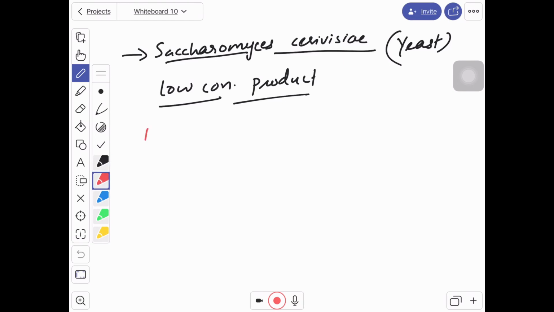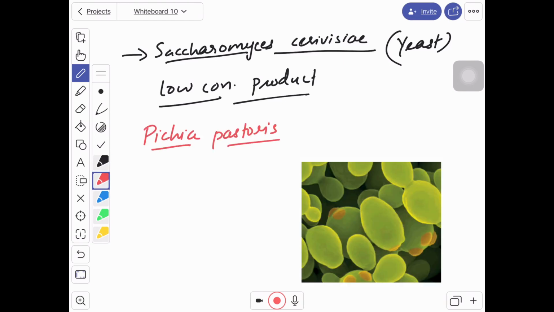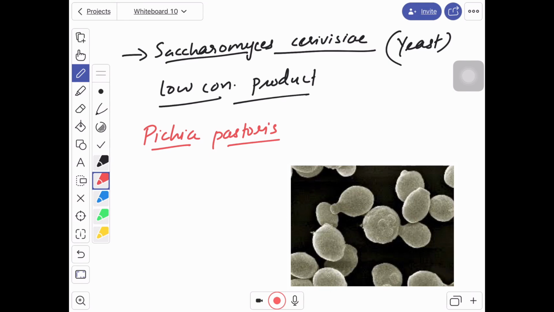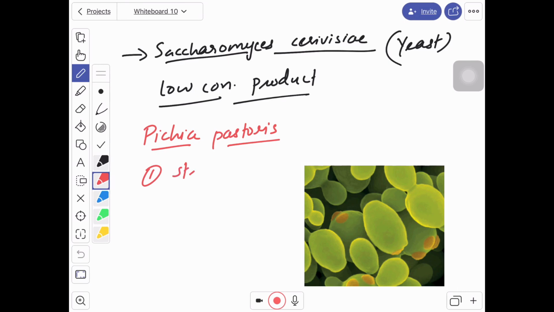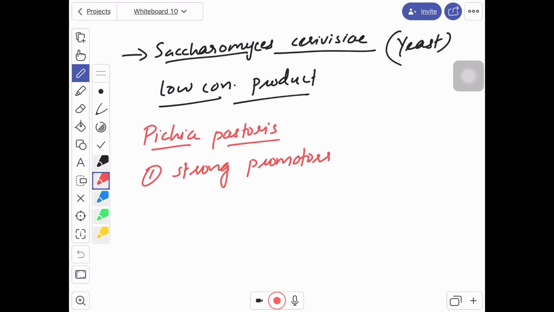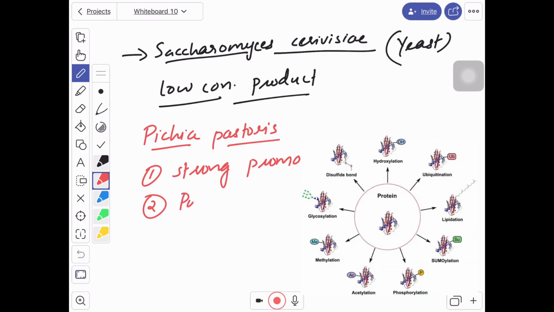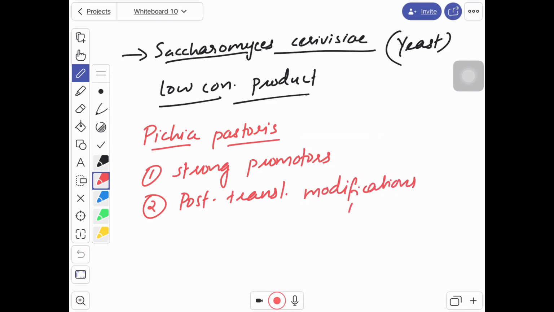So a new variety of yeast has been discovered, which is known as Pichia pastoris. Why has this been selected nowadays to produce human protein? Because it has certain advantages. First, it has strong inducible promoters, so the amount of your protein is produced at a higher level. Second, it is capable of making post-translational modifications similar to human cells. So human protein will have proper three-dimensional arrangement in Pichia pastoris.